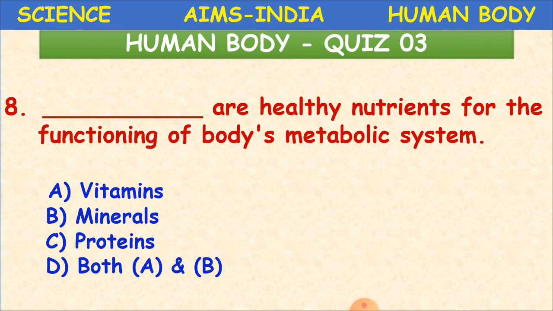We said we have some activities in our body, and one such type of activity is the metabolic system. Which are healthy nutrients for this function of the body's metabolic system? They are both vitamins and minerals. D option is the correct one. Clear, children? Yes.